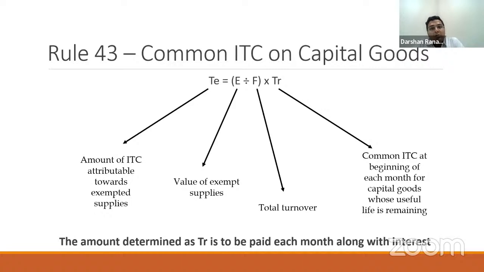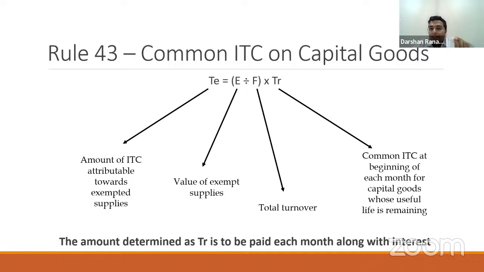Thereafter, each month you have to go on reversing this ITC. So what will happen is your TR will be constant, but your E divided by F will change each month because your turnover for each month will be different. Your TR, that is your common ITC for a particular type of asset, will be the same each month because your initial ITC is identified, which is fixed, which does not change.